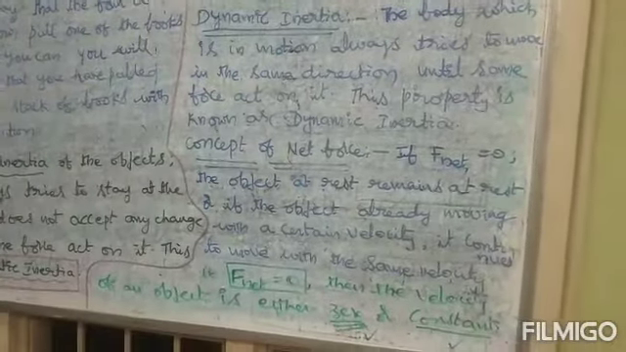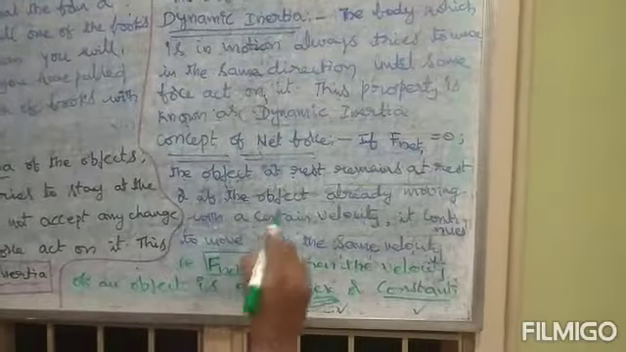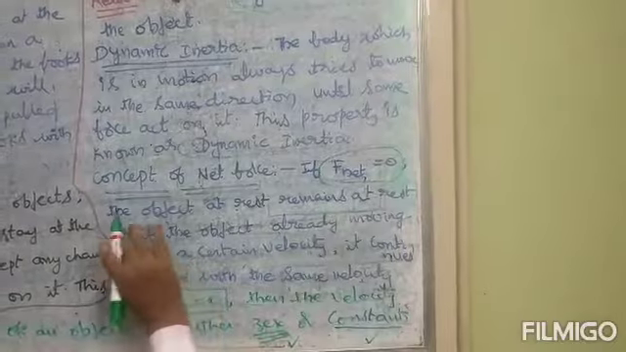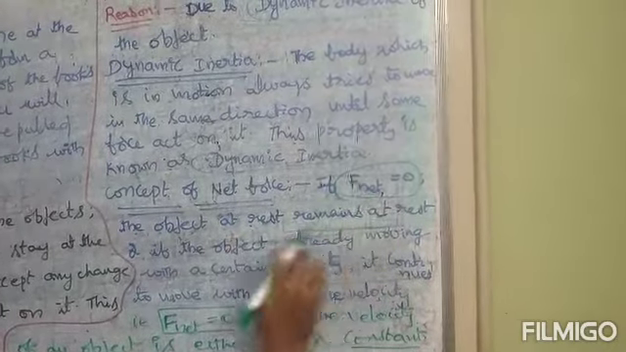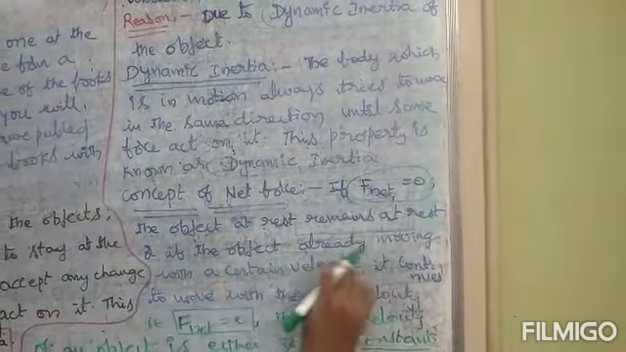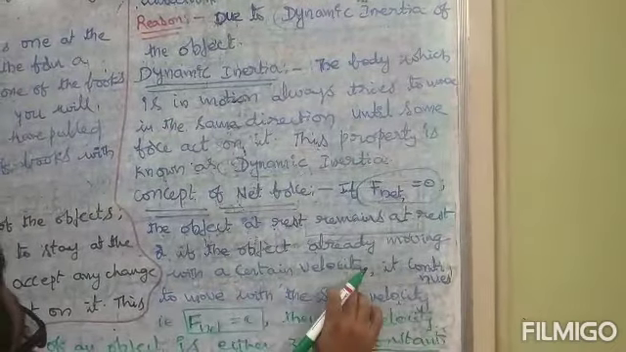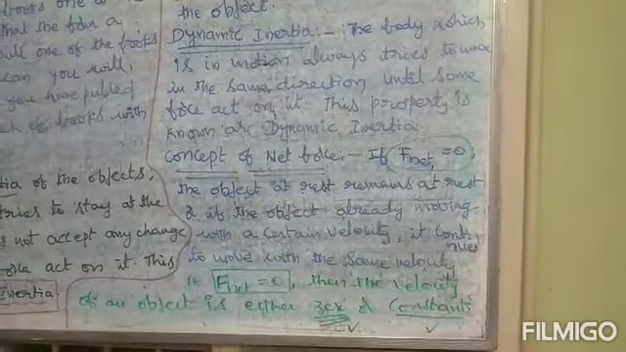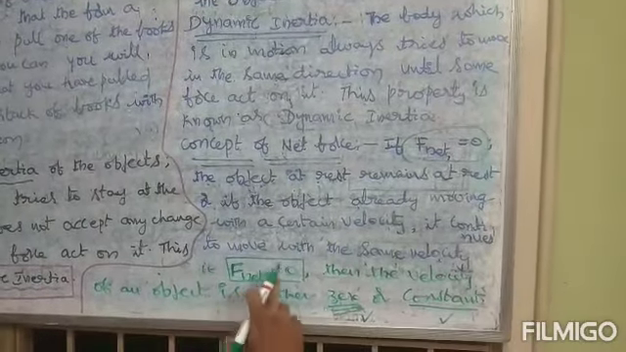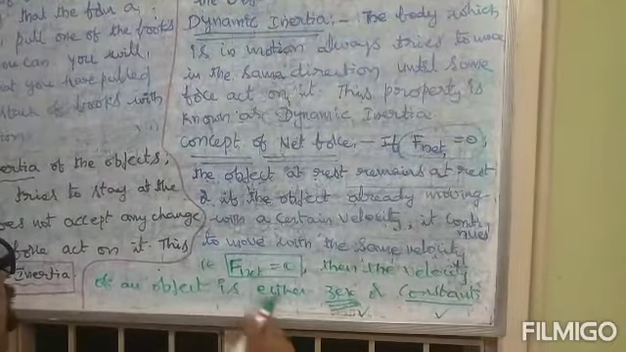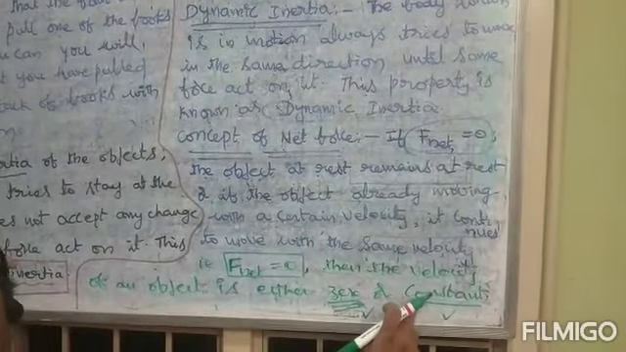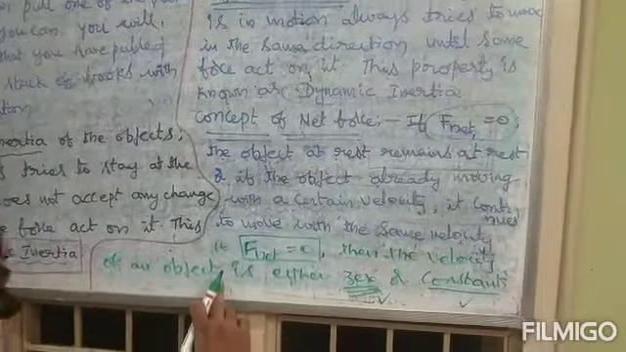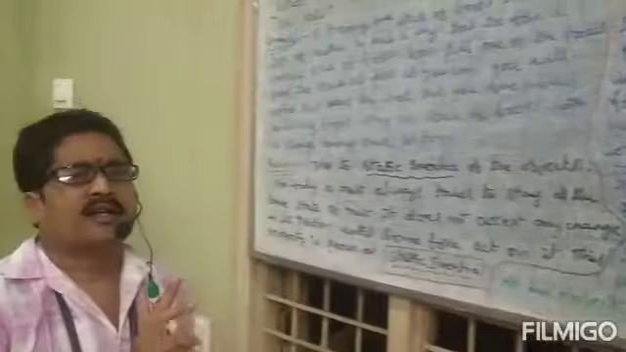So let us explain this concept through net force. If F net is equal to 0, the object at rest remains at rest, or if the object is already moving with a certain velocity, it continues to move with the same velocity. That is, if F net is equal to 0, then the velocity of a body is either 0 or constant.